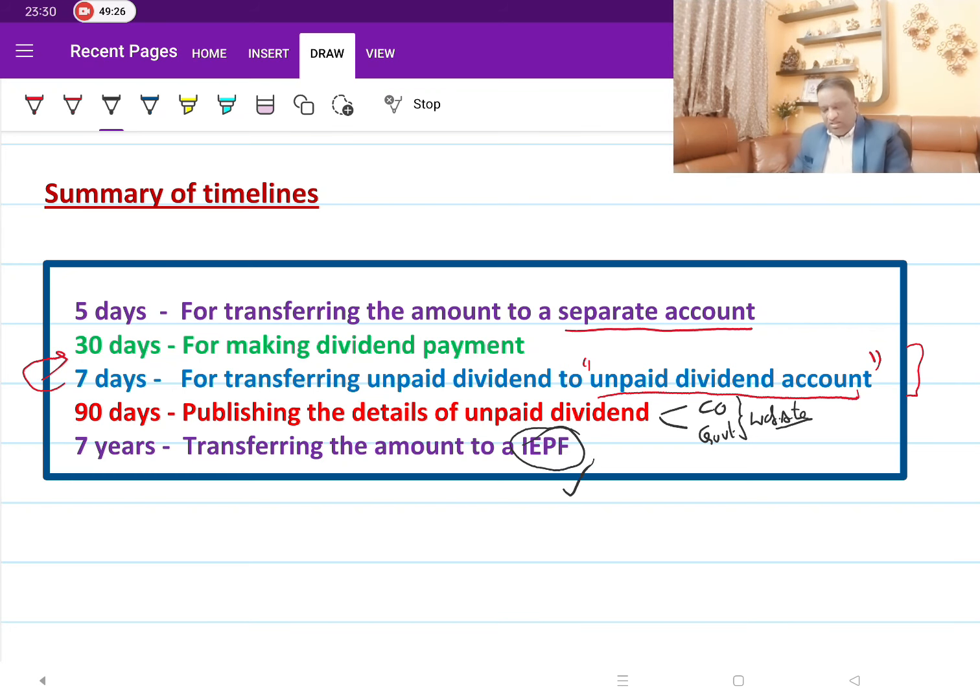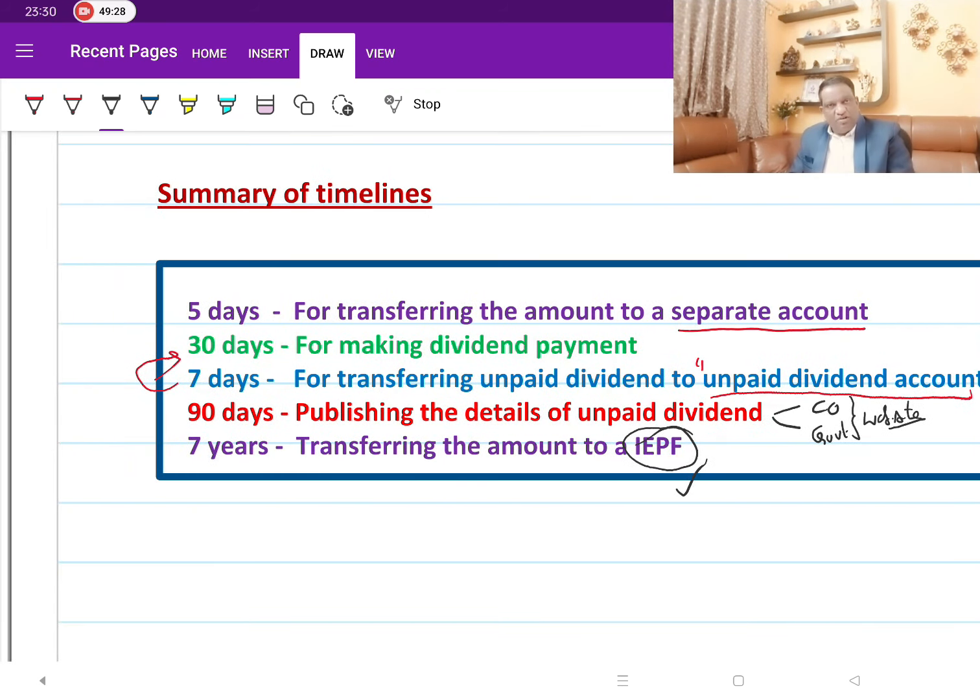So to repeat it: 5 days for transferring to the separate account, 30 days for making the dividend payment, 7 days for transferring to the unpaid dividend account, 90 days for publishing the details, and 7 years for the IEPF account.